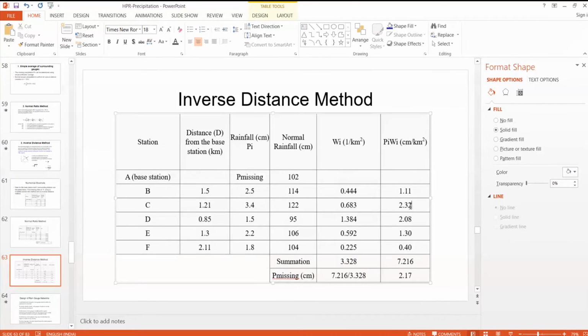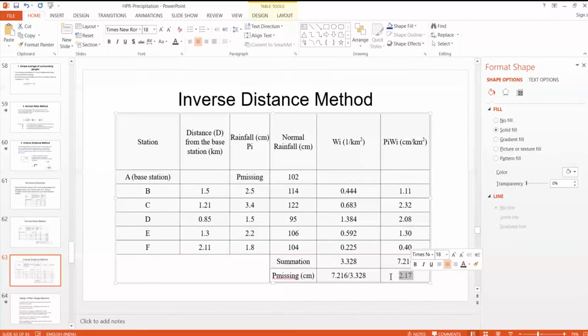So the summation of all this is given as 7.216. Okay, so 7.216 divided by the summation of weighting factors, that is given as 2.17.